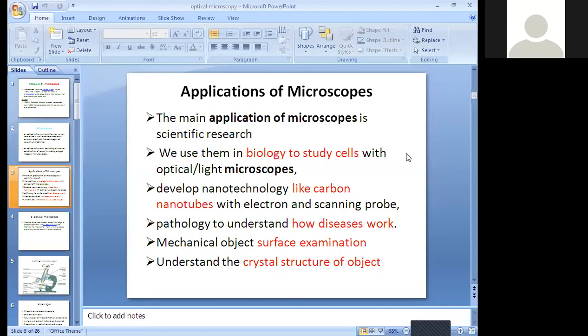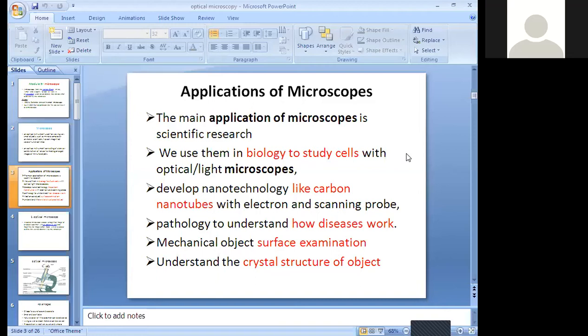We need to know what the surface is, what the crystal structure is, how the atoms are going to be arranged, everything, and many more things we have to understand from the microscope. That we call surface examination. It means mechanical objects, not only biology, not only what we call the pathologist. So we use it for mechanical object surface examination.